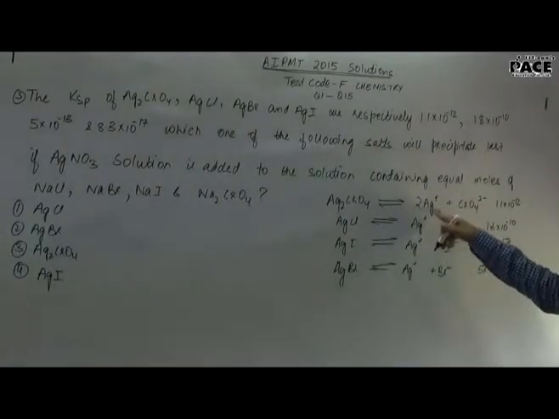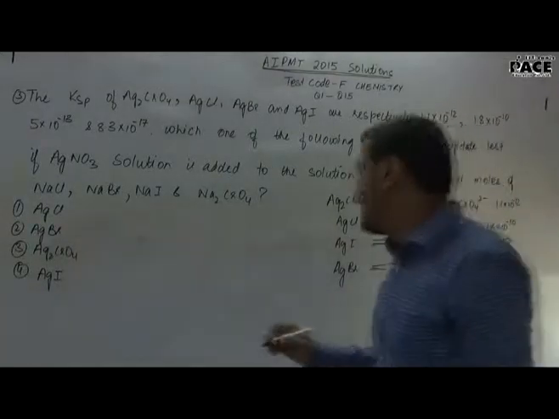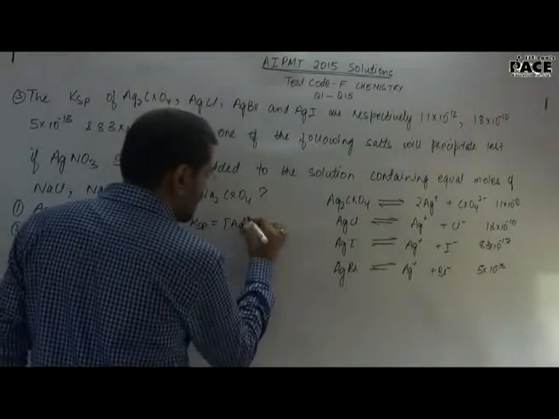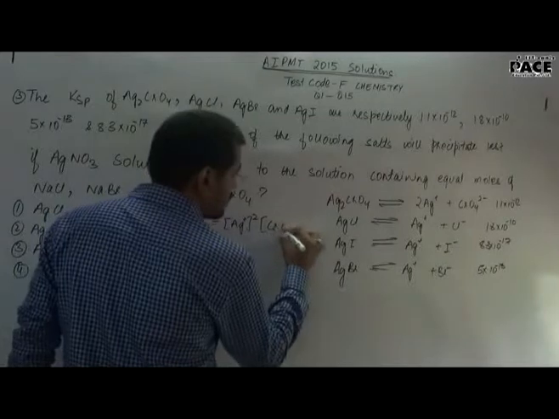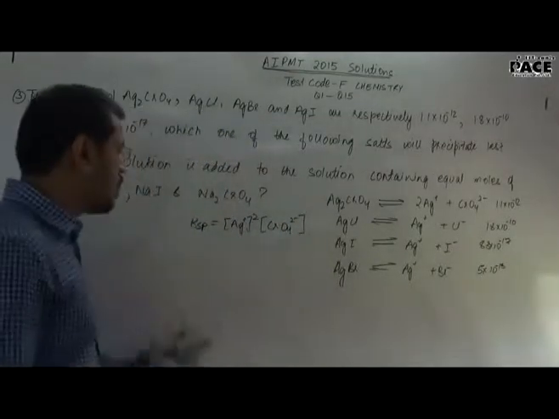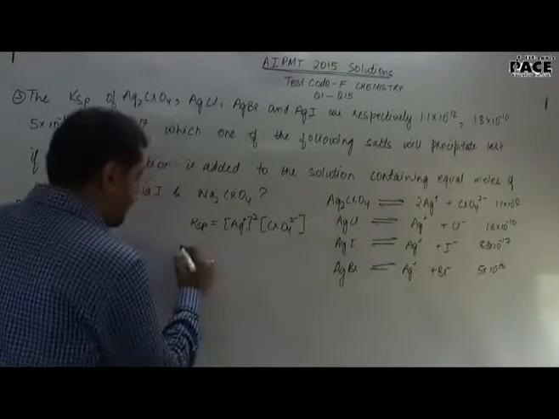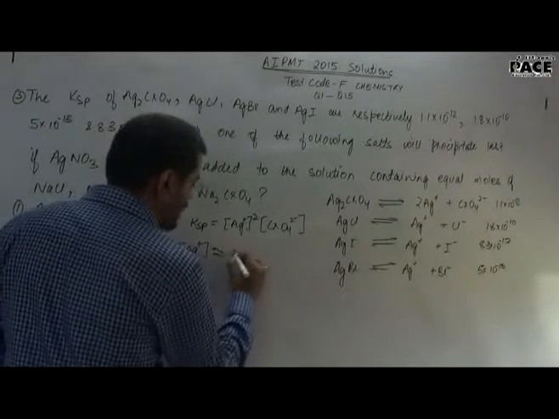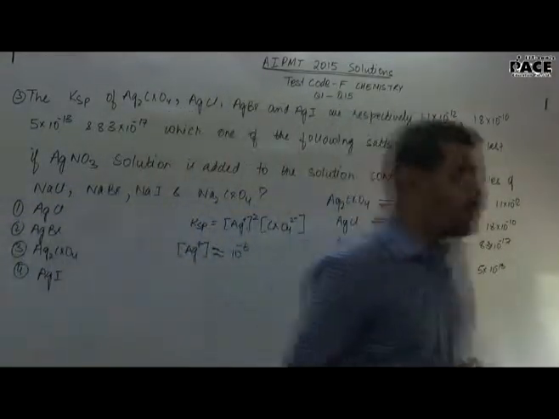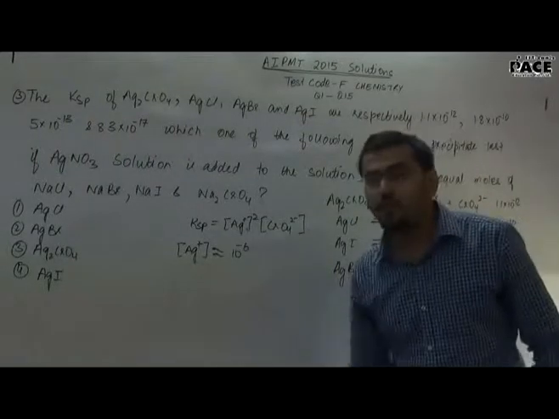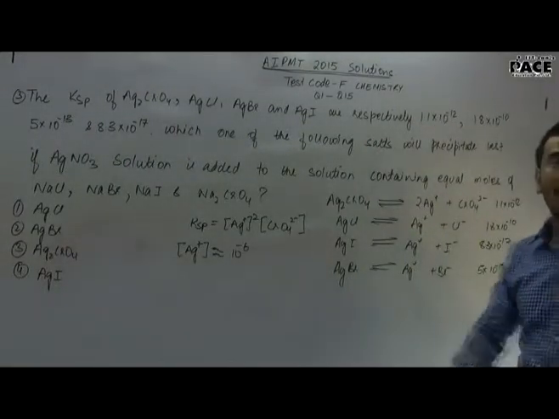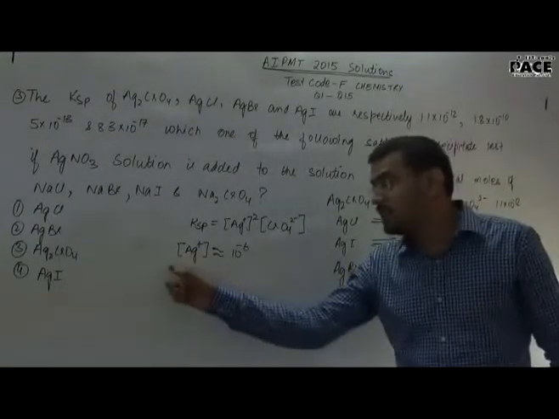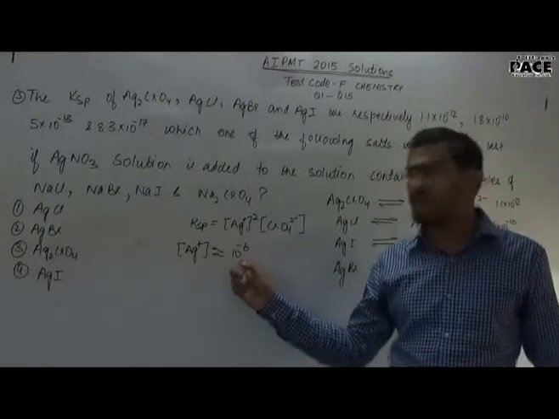If you will see, when I write the equilibrium equation for Ag2CrO4, the Ksp would come out to be concentration of Ag plus squared into CrO4 2 minus. When I solve this, I will find that the concentration of Ag plus ion required will be of the order 10 raised to power minus 6. Now, as you will see, the concentration of Ag plus ion for Ag2CrO4 will be the maximum. That means I can keep on adding the salt as much as I want, and it will not precipitate till the Ag plus ion concentration reaches 10 raised to minus 6.